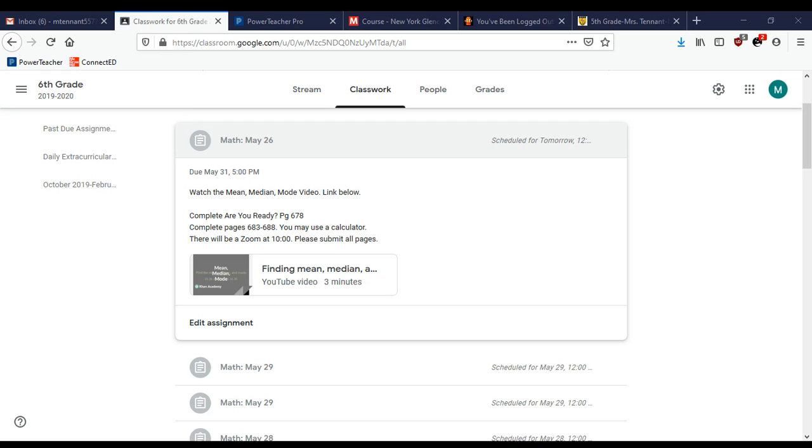Okay, let's look at letter A. The table shows the number of CDs a group of friends bought. Find the mean number of CDs the group bought. The first thing that you do is add. 3 plus 4 is 7, plus 2 is 9, 9 plus 6 is 15.